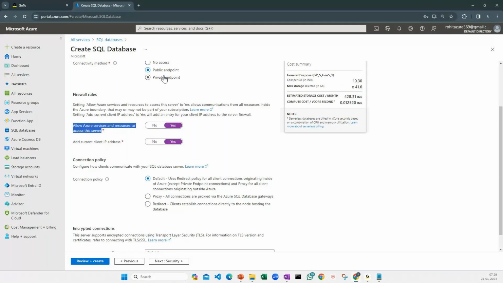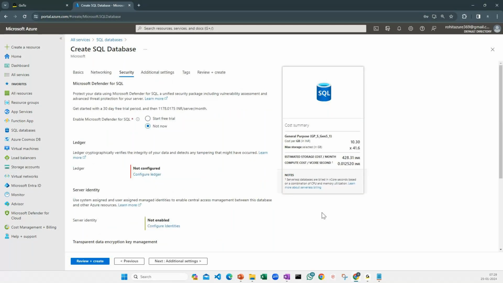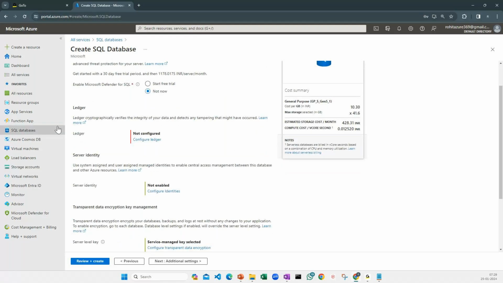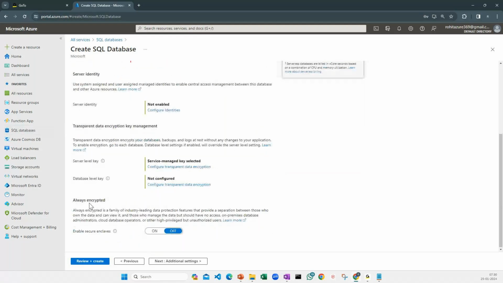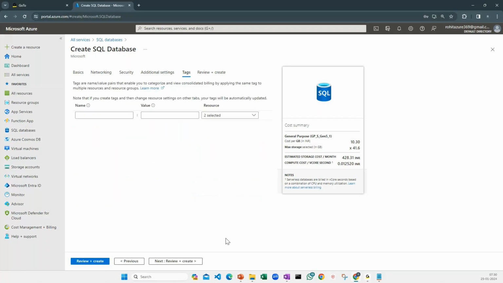Perfect. Then I'm going to keep everything default. TLS security is enabled by default. Start free trial, not now. Enable Microsoft Defender, not now. I don't want anything here. Ledger and server identity and everything, I'm just keeping as it is. Always Encrypted, for now I'm going to say off. Use existing data collection, the collation and all those things, I'm just keeping as it is. Review and create, and I'm going to say create here.